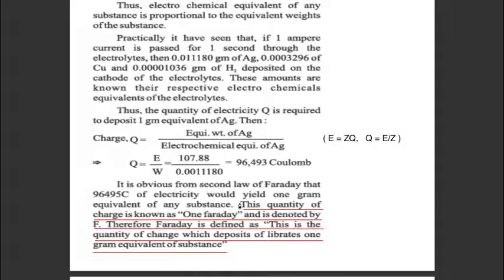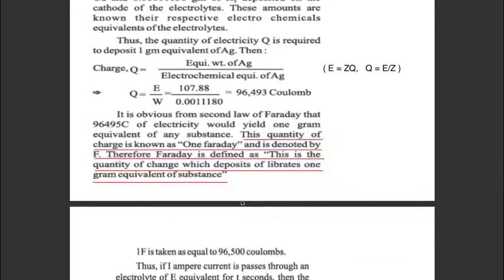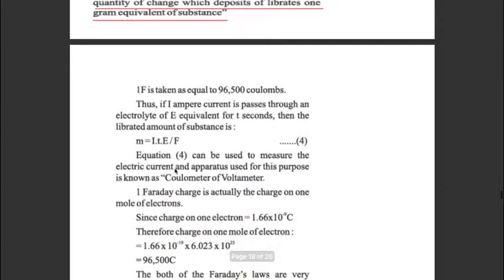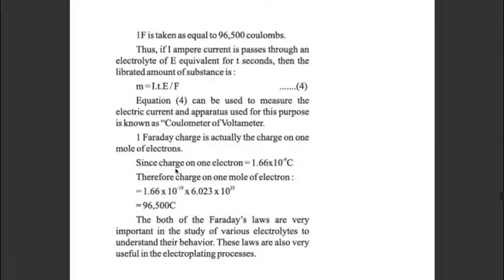This quantity of charge is known as 1 Faraday, and it is denoted by the symbol F. Therefore, we can define 1 Faraday as the quantity of charge which deposits or liberates 1 gram equivalent of a substance. Now 1 Faraday is taken as equal to 96,500 coulombs.